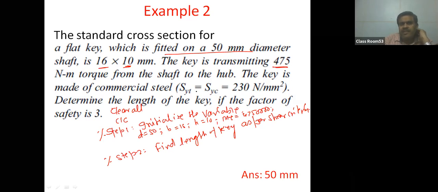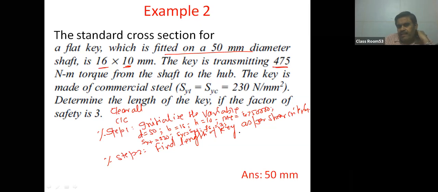The key is made of commercial steel, so SYC, so just initialize SYC. SYT is 230, SYC is equal to SYT, they both are equal. Factor of safety is also given, so just initialize factor of safety FS equal to 3. So all the variables have been initialized. और भी कुछ variable आता है, then we will add that variable in step 1.